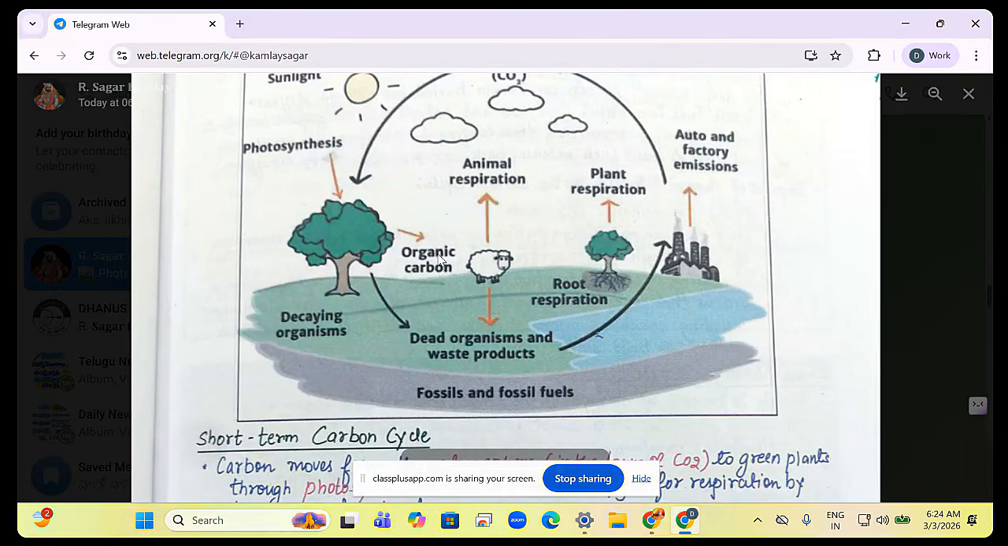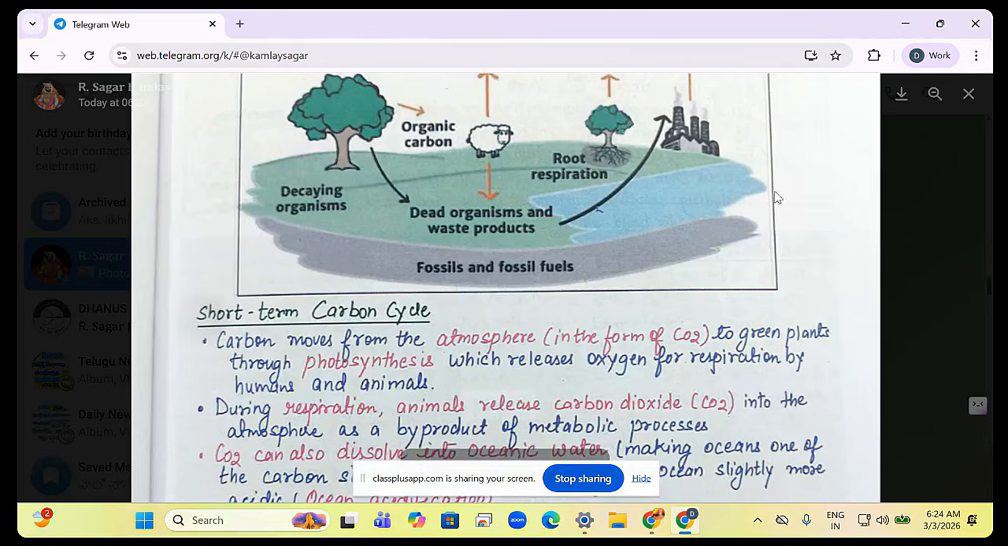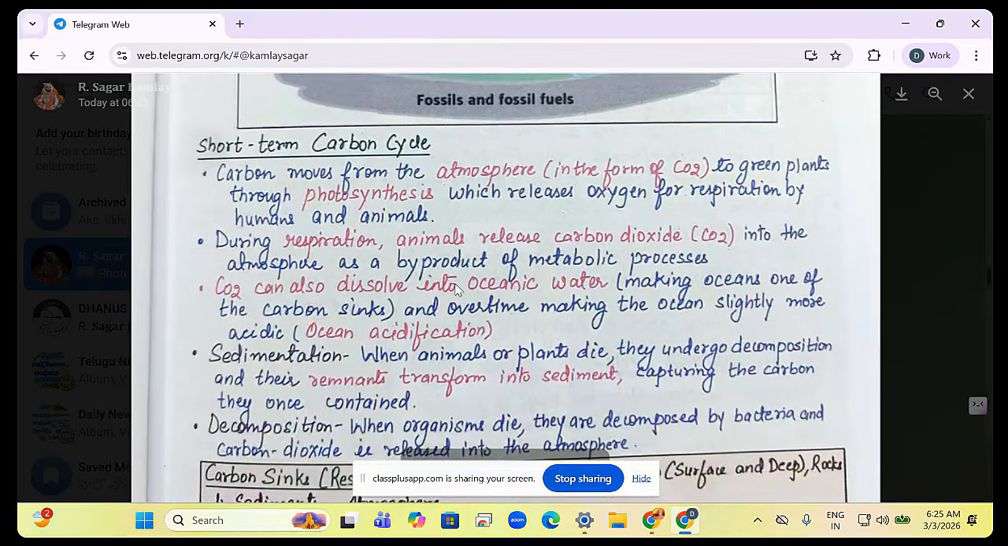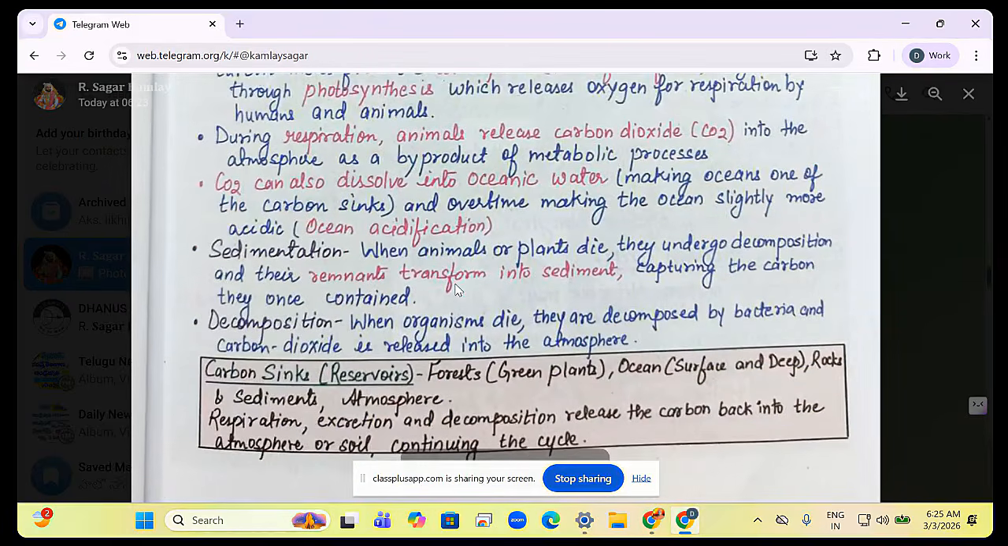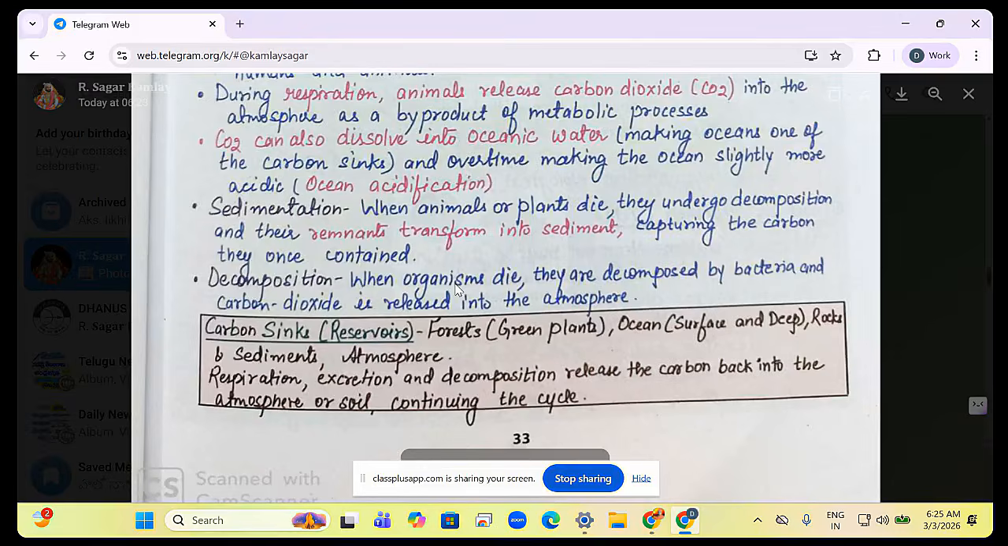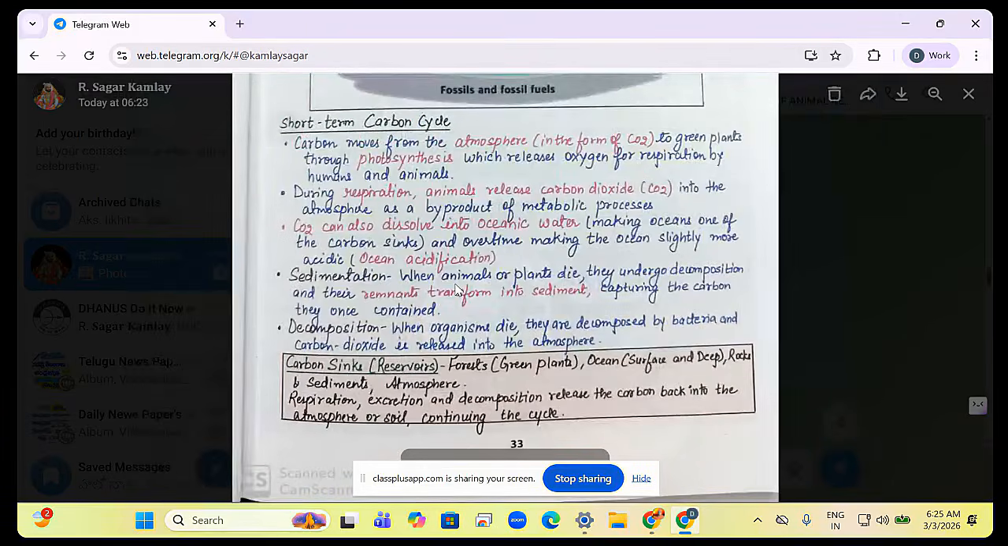Two areas you can store: one is in the plants itself, the second one is oceans. Oceans lo carbon dioxide ni store cheyadam ni ocean sink antam. Carbon sink can also be forest. These are the two things that are important. Next, decomposition. So reservoirs of this are these two.